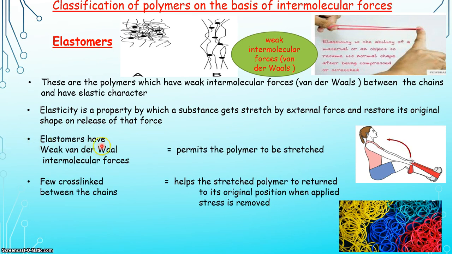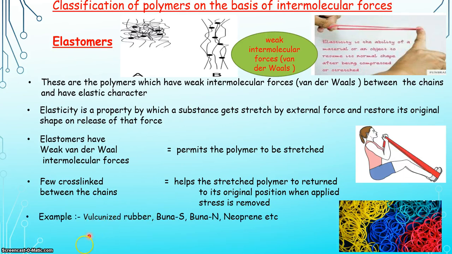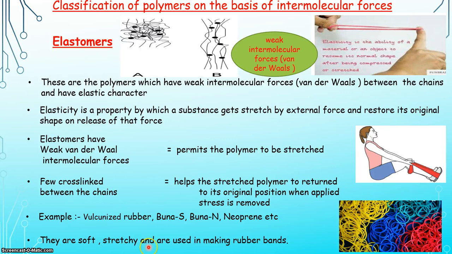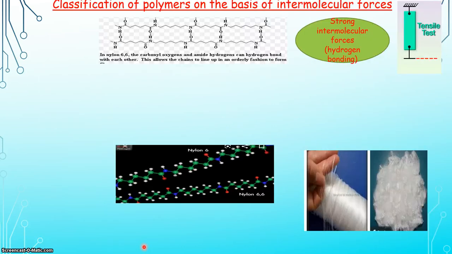As elastomers have weak van der Waals intermolecular forces, this permits the polymer to be stretched. But a few cross-links between the chains help the stretched polymer to return to its original position when the applied stress is removed. Here are the examples of elastomers: vulcanized rubber, Buna S, Buna N, neoprene. These elastomers are soft, stretchy, and used in making rubber bands. This is what elastomer is.